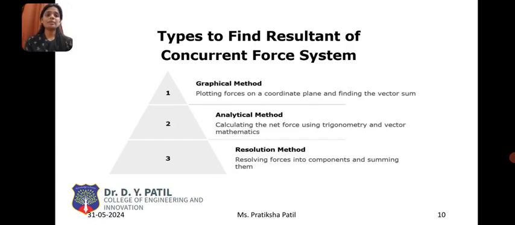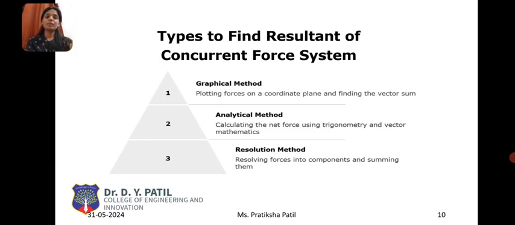Analytical method, in which we use the parallelogram law, triangle law, and Lami's theorem for finding the resultant force. Resolution and composition: we split all the inclined forces, then combine them together.